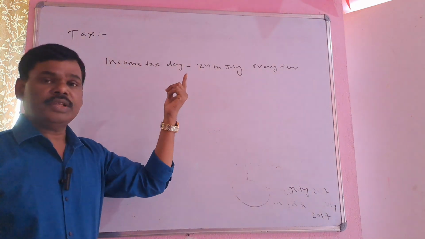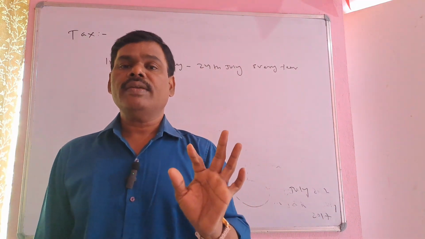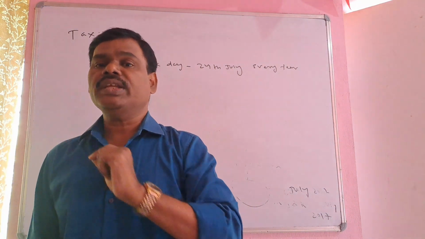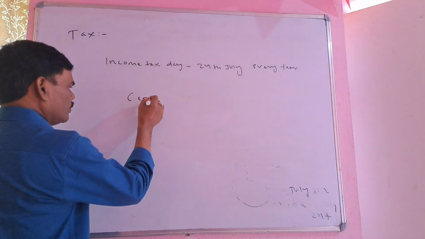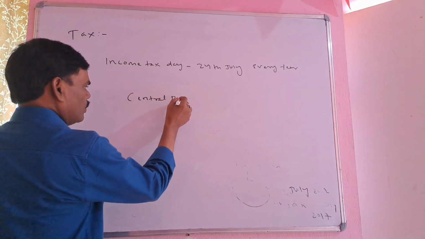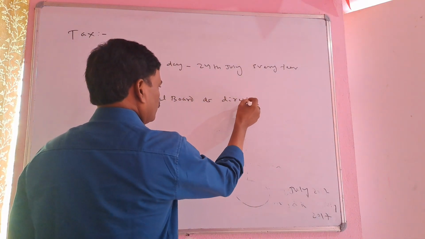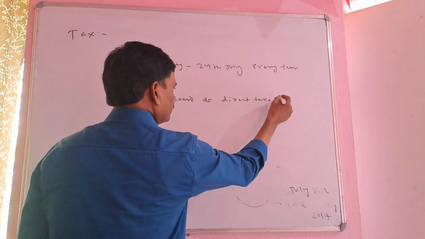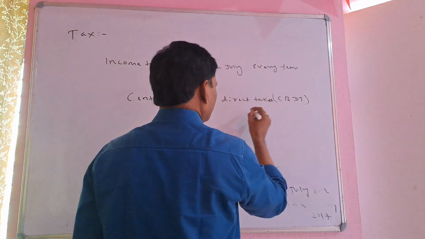It comes under the Ministry of Finance, Government of India, under the CBDT. That means the Central Board of Direct Taxes, CBDT, right?